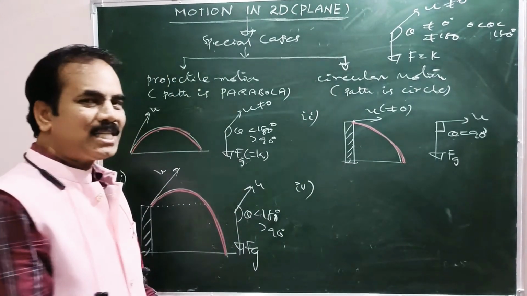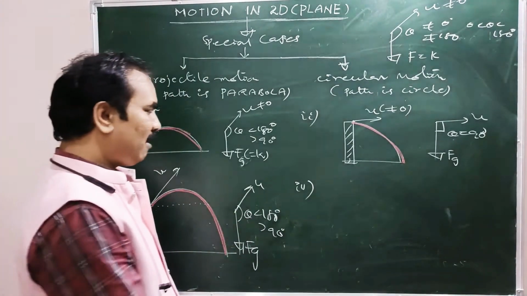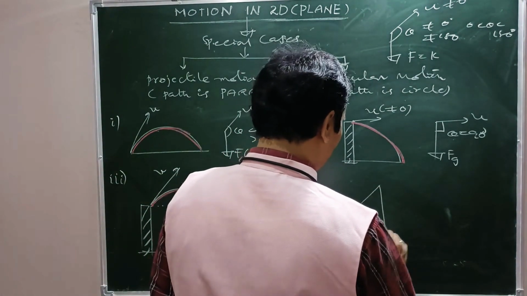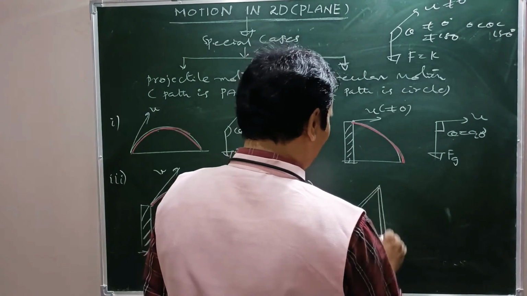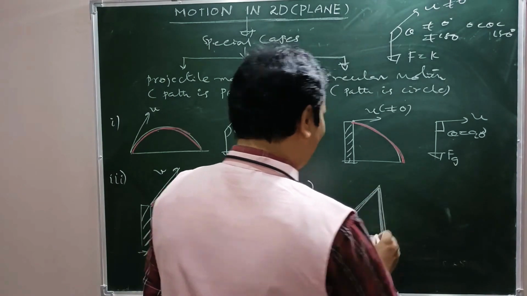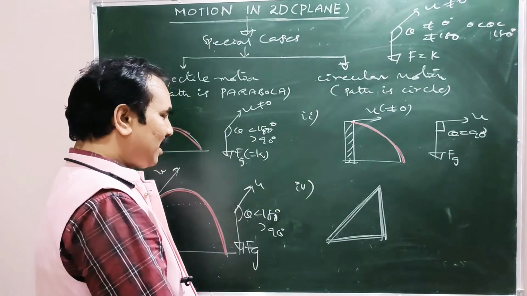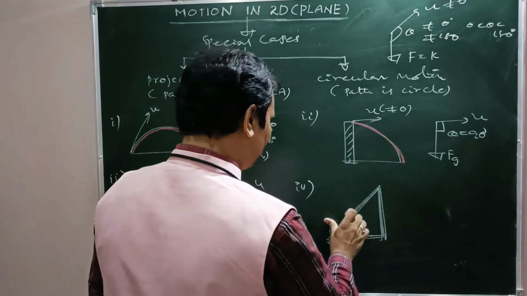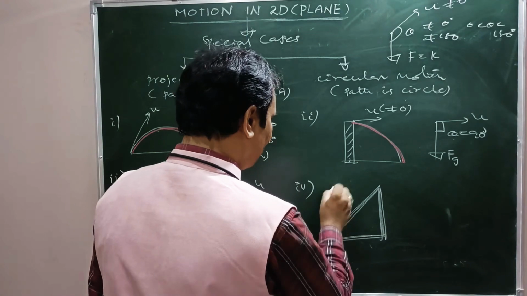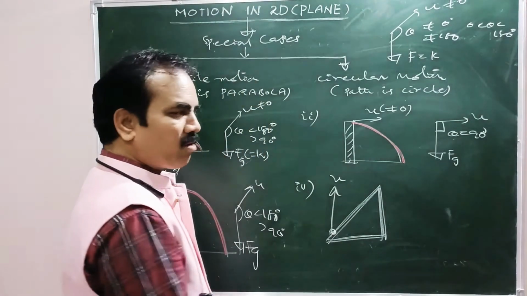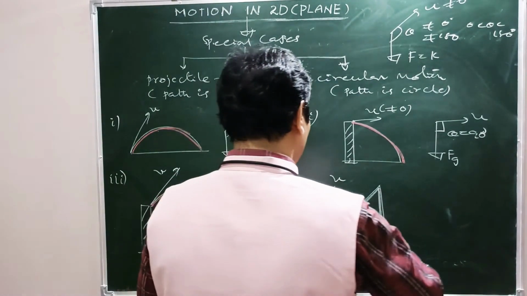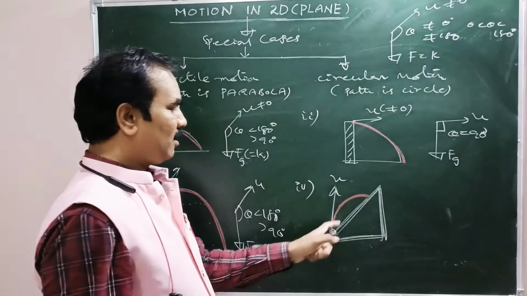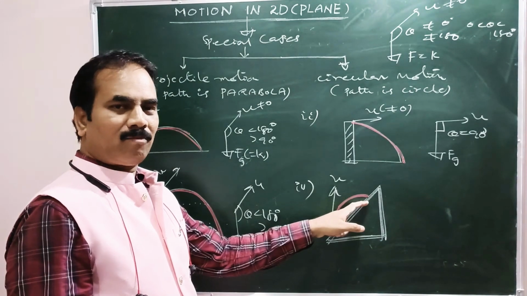This time the body is projected up the inclined plane from its bottom as shown. This is one inclined plane. Here the particle is projected from the bottom like that. But because of gravity it takes a parabolic path and strikes the inclined plane somewhere here, right? This is the path followed by the projectile.